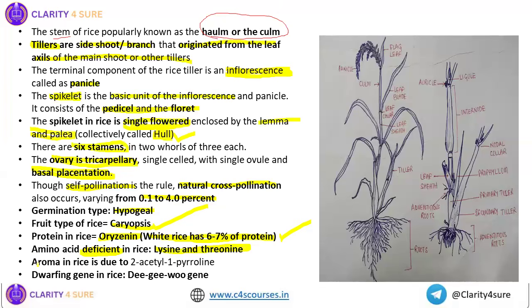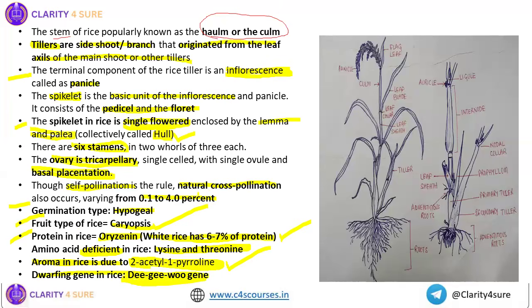The next is the aroma. This question was there, right? So aroma in rice is due to 2-acetyl-1-pyrroline. This compound is important. They've already asked about this question in AFO. So they may ask this time about the fruit type, or protein, or the germination type, or what is spikelet, because they've already asked about tillers, so they may ask about panicle, spikelet. Then dwarfing in rice is due to the DGU gene.